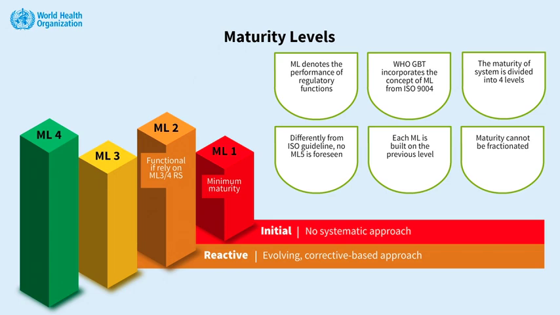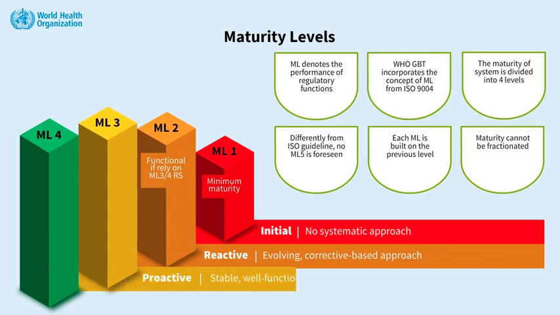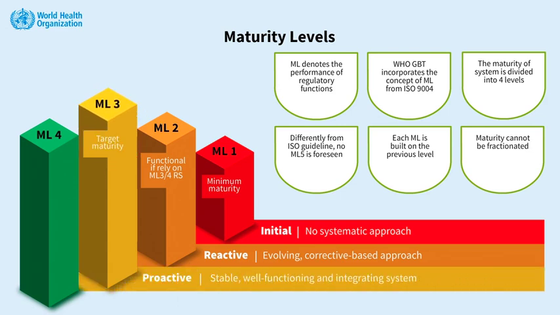or issues. Both ML1 and ML2 systems would be considered as functional if relying on another regulatory authority, which is at ML3 or 4. ML3 indicates a proactive system that is stable, integrated, and well-functioning. It is the target of all regulatory systems and represents the minimum maturity level required for a regulatory authority to be eligible for vaccines pre-qualification.